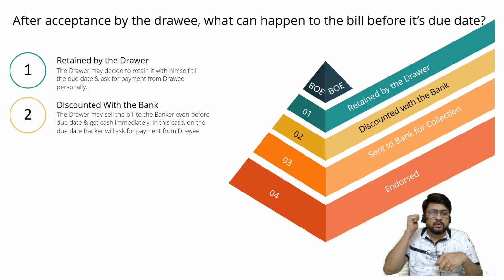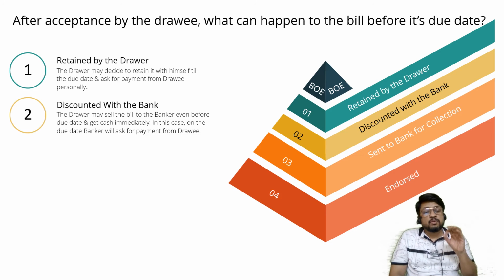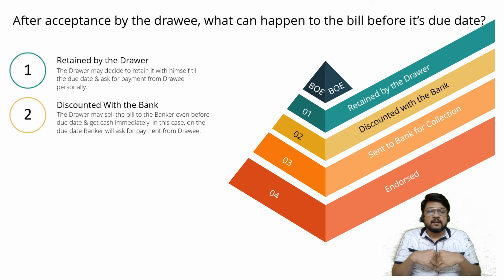The drawer makes a phone call to the drawee and asks him, the bill was drawn for 5 months, only 1 month has lapsed, 4 months are remaining, but I am in need of money. Could you please pay? It is urgent. The drawee may say, sorry, I cannot pay because the bill is for 4 more months. A bill becomes payable only upon completion of its tenure, not during the tenure.